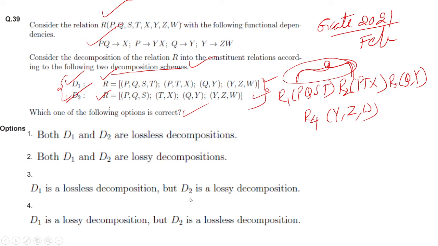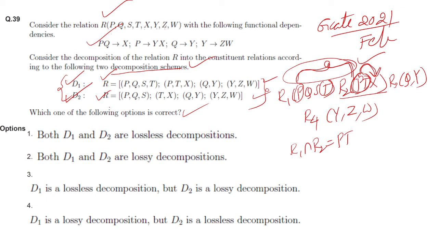Now we will see: is there any common attribute from R1 and R2? There are P and T, so PT is common, right? From here we can say that PT can determine X. R2 is PTX and PT is the key here, and PT can determine X. R1 intersection R2 is PT, and PT is the key of R2.